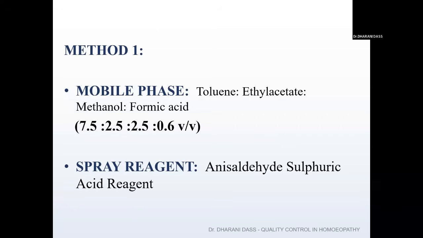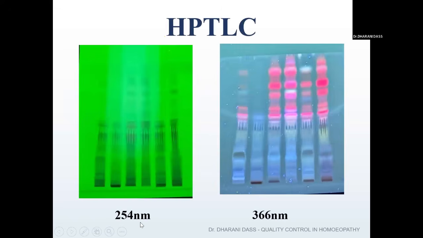So I just want to show one drug. For example, in method 1, we have tried toluene, ethyl acetate, methanol, formic acid in the ratio of 7.5 ml, 2.5 ml, 2.5 ml, and 0.6 ml volume by volume. And this is how the drug looks. That is the same drug from different companies that we have taken. You can see different wavelengths. At 254 nanometer, under UV, the chromatogram was not much developed, whereas at 366 nanometer you observe better spots here, right?